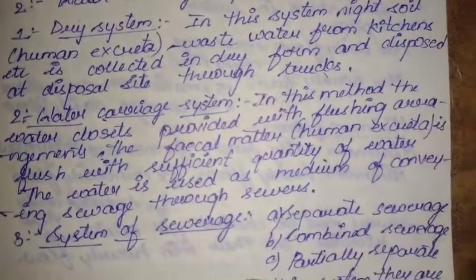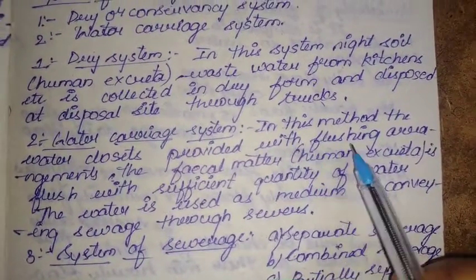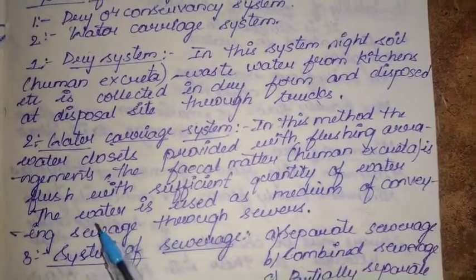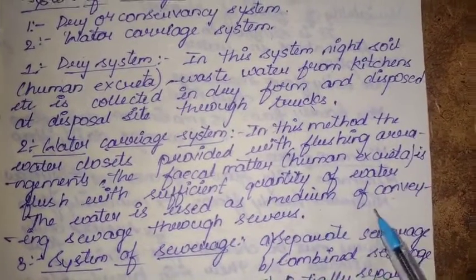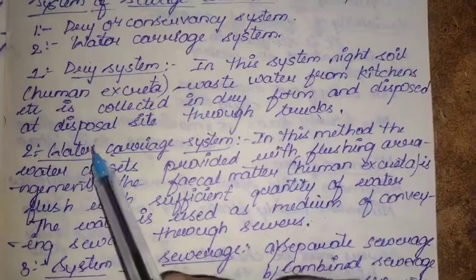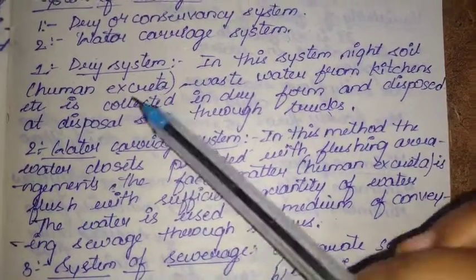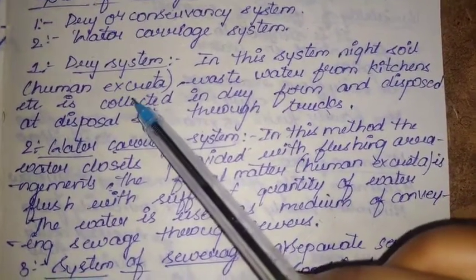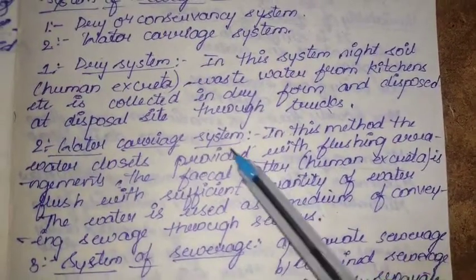And we do have the water carriage system. In this method, the water closets are provided with flushing arrangements. The fecal matter, that is human excreta, is flushed with a sufficient quantity of water. The water is used as a medium of conveyance of sewage through sewers. Presently we are using the water carriage system, as the dry system is a very old method. Even the dry system is very harmful for human health. It can cause many diseases, so we are going with the water carriage method.